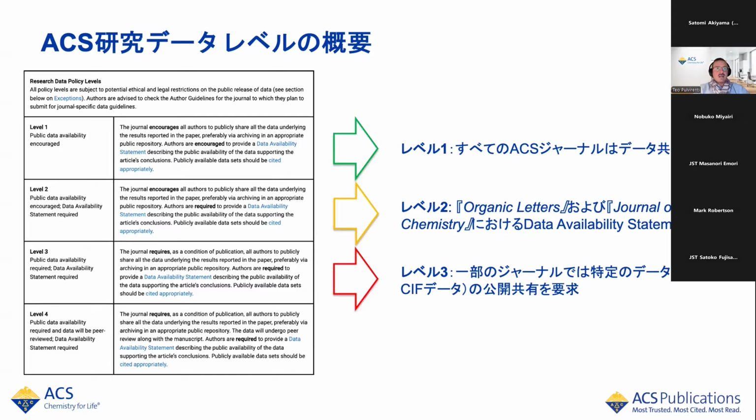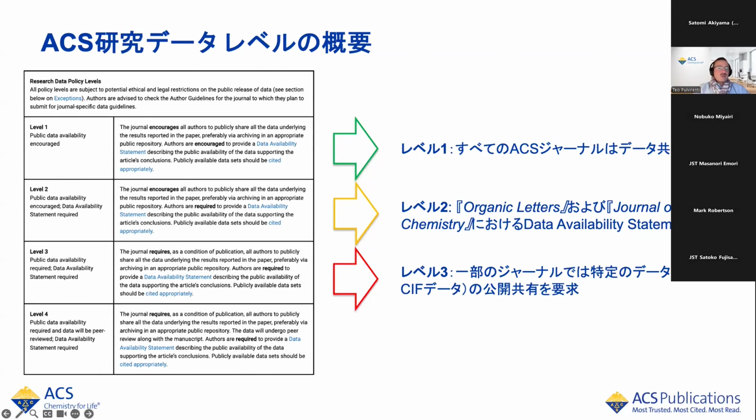We have this in place at the Journal of Organic Chemistry and Organic Letters. Specifically these 2 journals, because they are some of the oldest journals at ACS and are focused on organic chemistry, which is core to our journals, and there is a lot of data shared through these papers. Then we have level 3, which is again public data availability required and also data availability statements. And then level 4 is the dream of every publisher, in which the data is also peer reviewed, so vetted and curated. And I'll say more about what we're doing toward this goal.